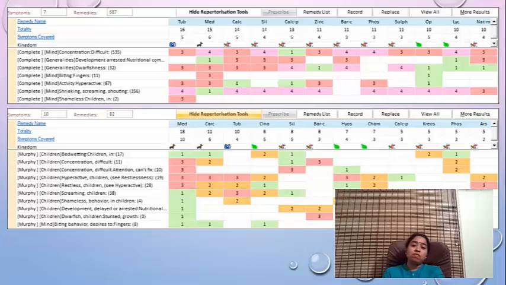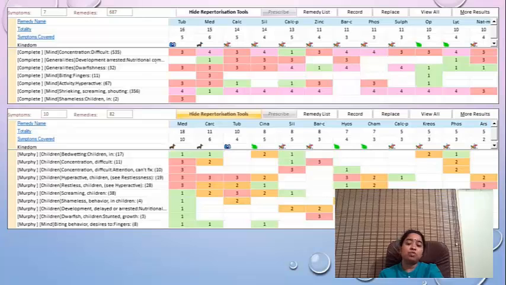So you should always know how you are going to differentiate between remedies, especially when there are two similar remedies. This was the main purpose for me to select this case, because in both the repertories, as I told, we are getting nosodes, and Tuberculinum and Materia Medica are very, very close.